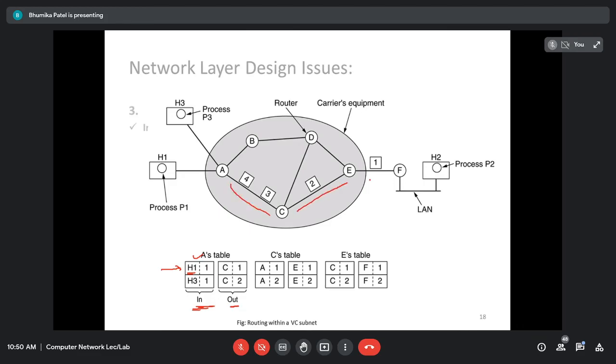For example, circuit number 1 is given, identify 1. So as you can see, every time it is 1, right? Or if you're getting this, it is circuit number, virtual circuit number, right?